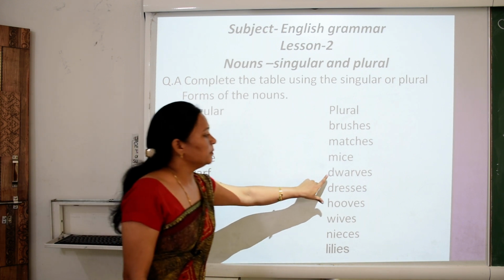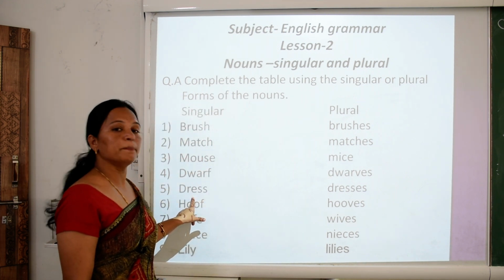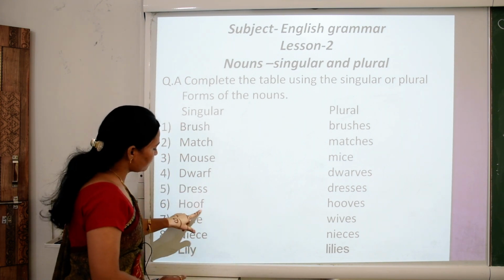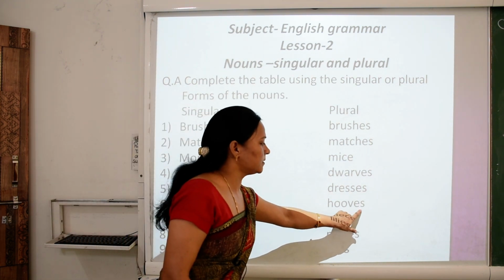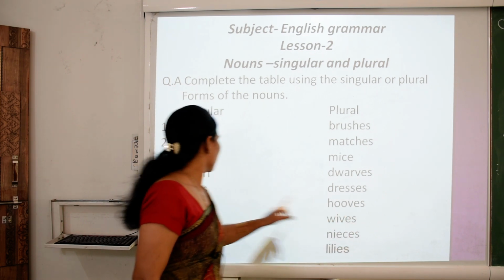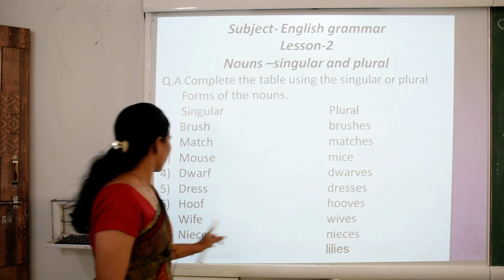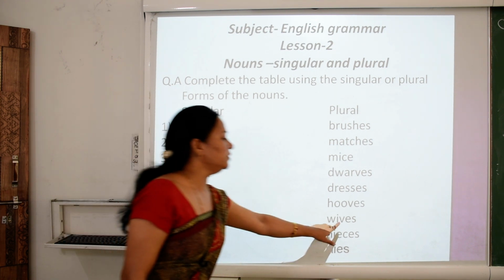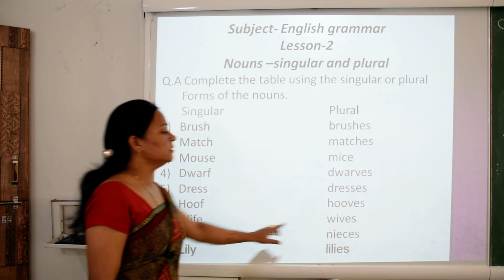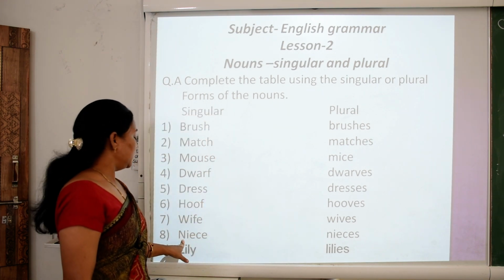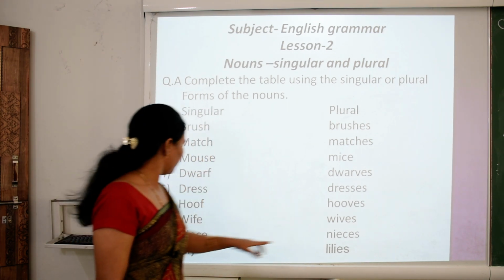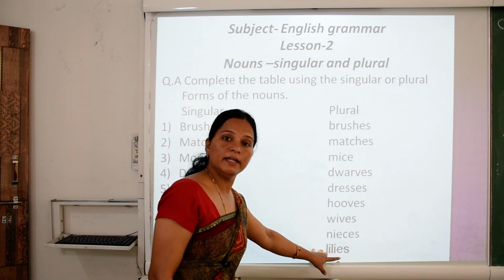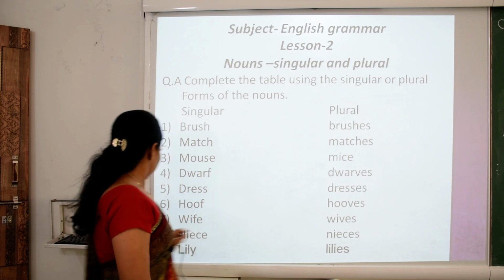Dwarf becomes dwarfs. Dress becomes dresses. Hoof, here f changes to ves according to that rule. Hoof becomes hooves. Wife, here fe also changes, fe is replaced with ves. Then wife becomes wives. Knife. Niece becomes nieces. Lily, y is replaced with I and then add es. Then lily becomes lilies.